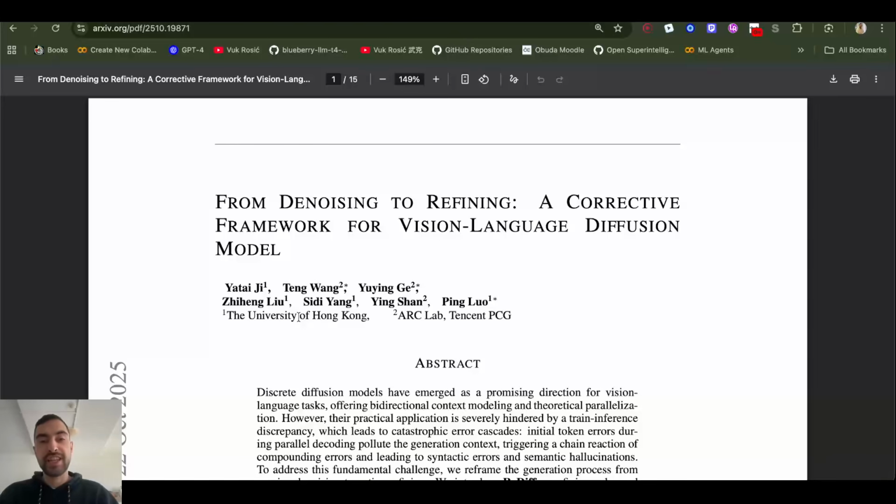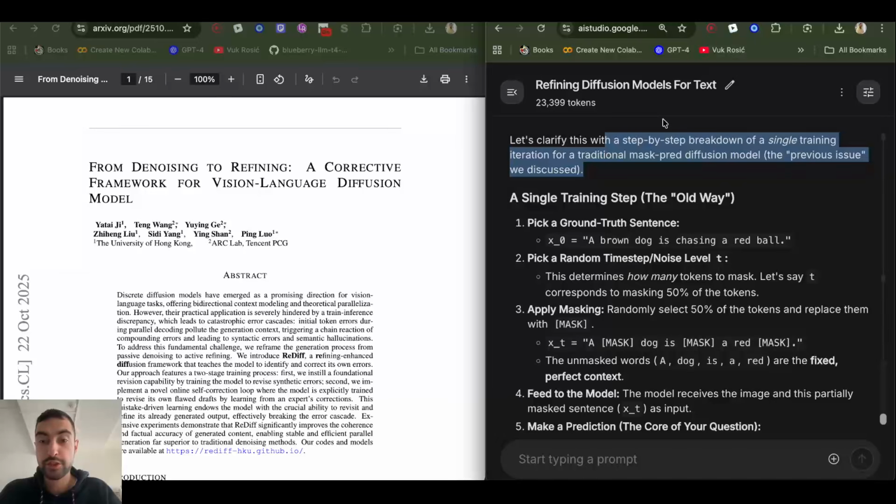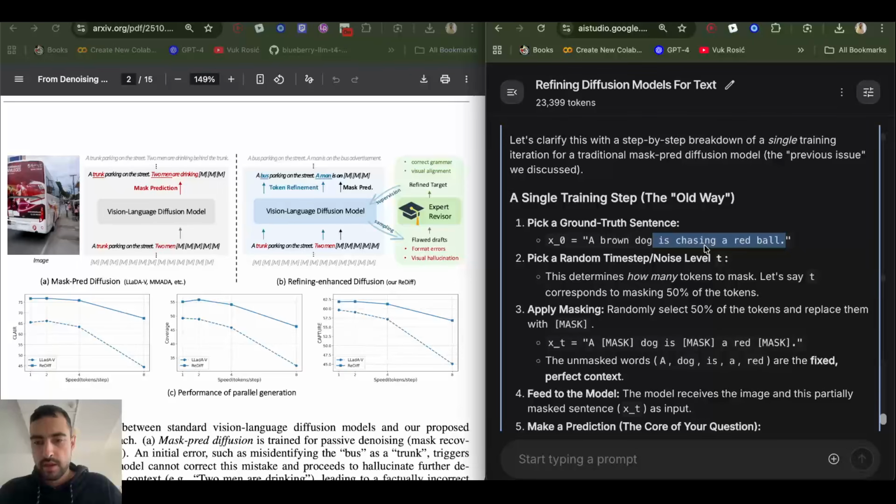Teaching diffusion large language models to correct their own mistakes. During training of diffusion models that generate text, there is a ground truth sentence: A brown dog is chasing a red bull. Then some of those tokens are replaced with mask tokens, and the model needs to demask, revert back, and predict the actual token.